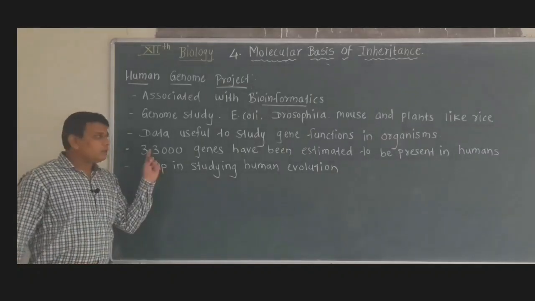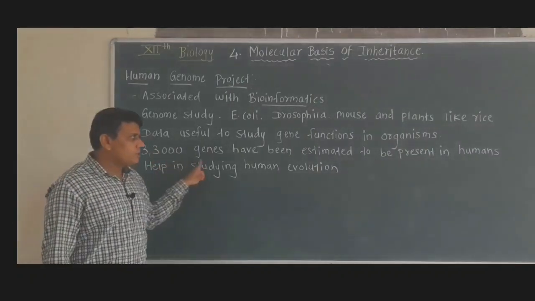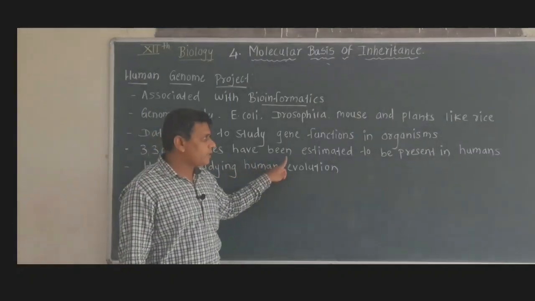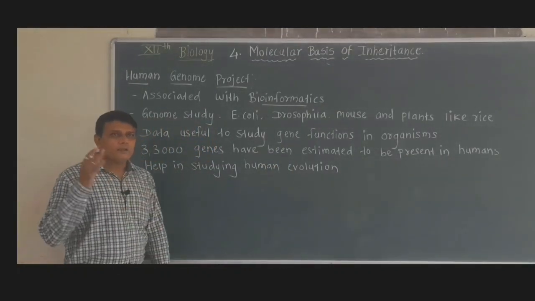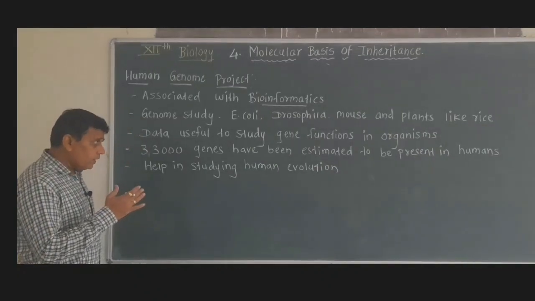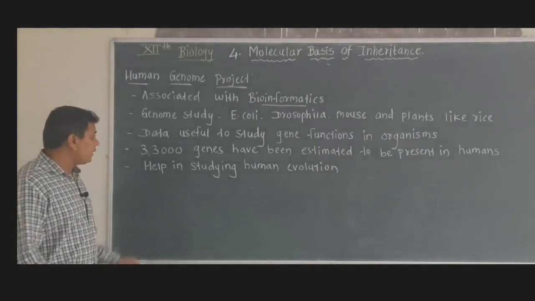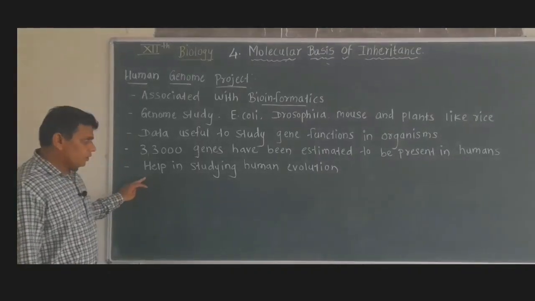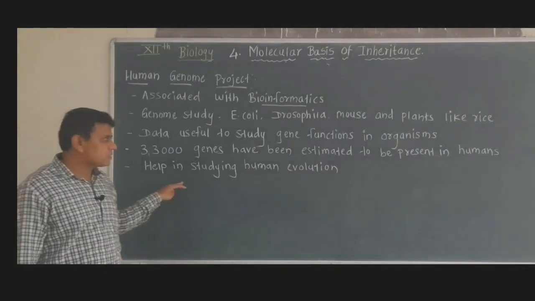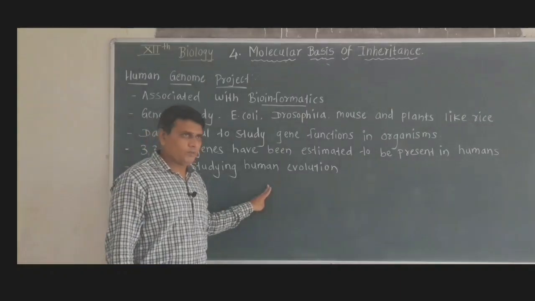Then about 33,000 genes were estimated to be present in human beings, as found in the Human Genome Project. Then the Human Genome Project helps in the study of human evolution.